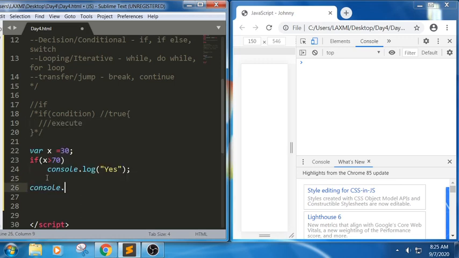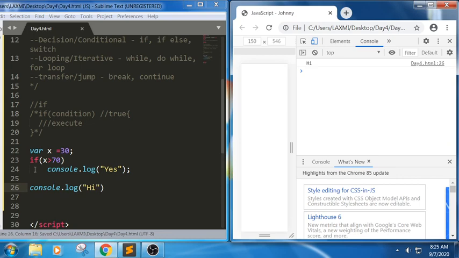For example, I have written something like this, console.log high. Can you see? If the condition is met, it will try to execute the statements, or else it will try to execute the next statement. So let me put this in comments so that you can understand what we are trying to write here. See, if condition will try to execute, if the condition is true, it will execute the statements, or else it will try to execute the statements after the if condition. So we got high. If it is greater than 10, it will try to give us yes and high.